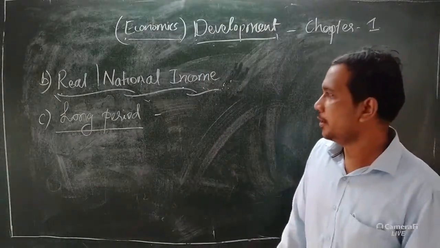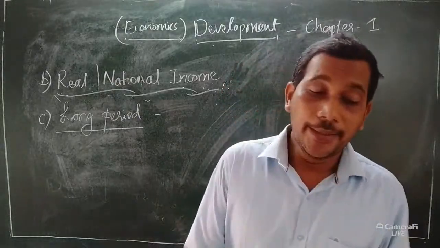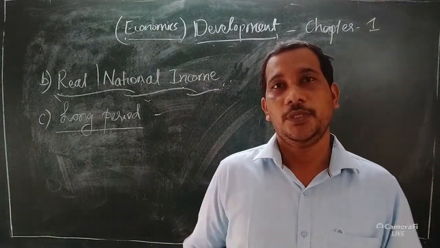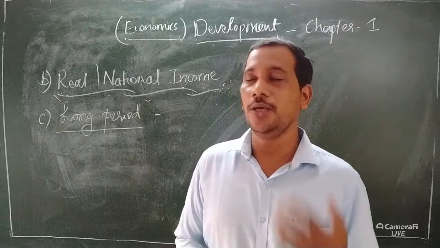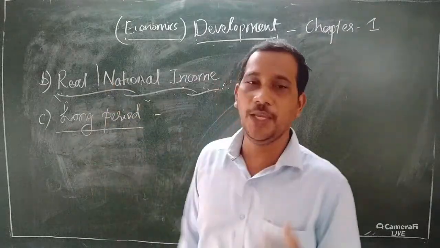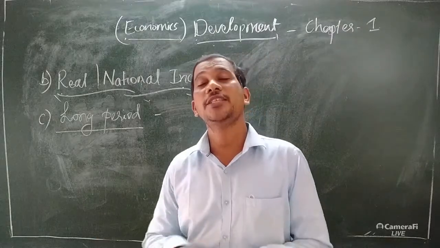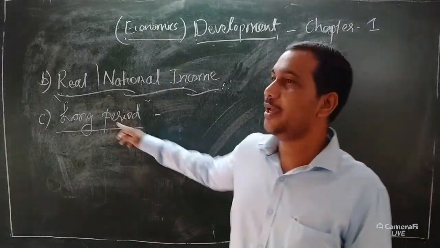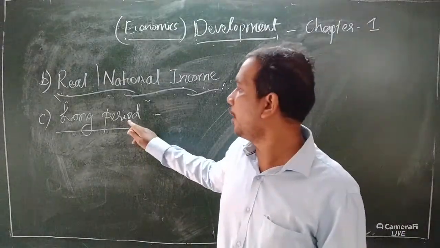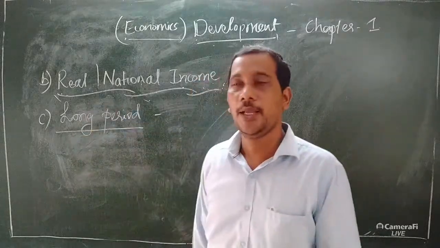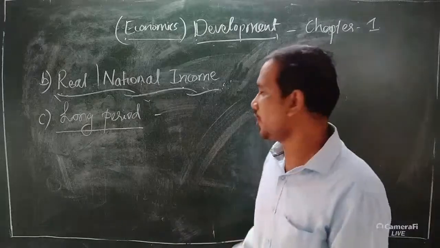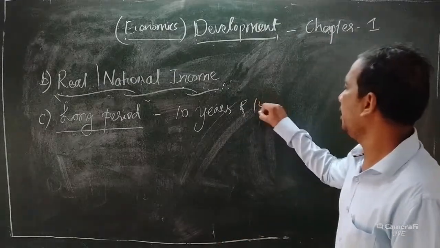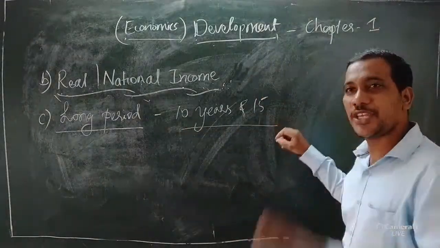Okay, come to this point, long period. The increase in real national income should be sustained over a long period. The economists told that the increase in the real national income, means the purchasing power of the income, should be sustained, means it should be stable over a long period. So therefore, they have given this important element, the long period. Increased income should be sustained over a long period, almost 10 years or 15 also. It should be sustained, it should be stable.